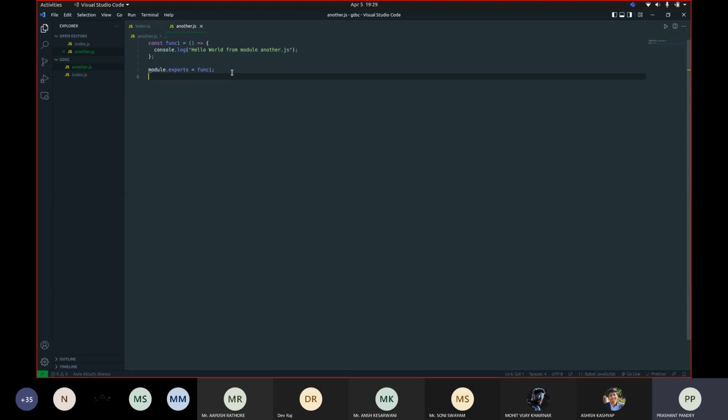So here I have exported this function from another.js. You don't have to know how module.exports works. Since it's just a small introduction to Node.js, you can just learn this line: module.exports equals some function. It exports this function from this file. And now if we want to use this file in index.js, we have to import it. So in order to import files, we have to type the command